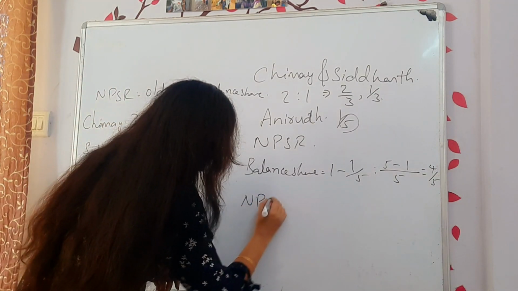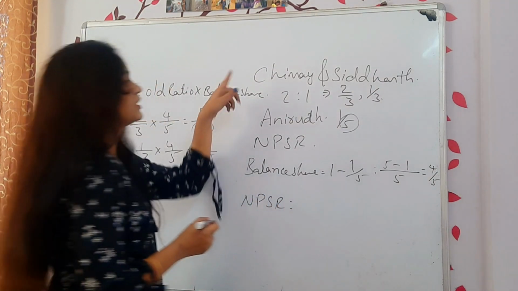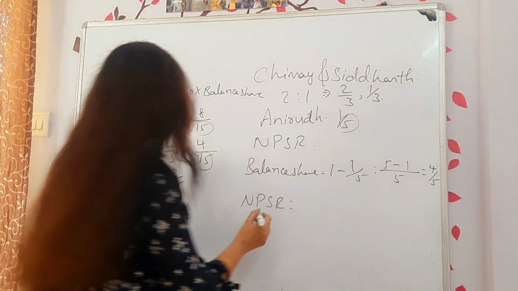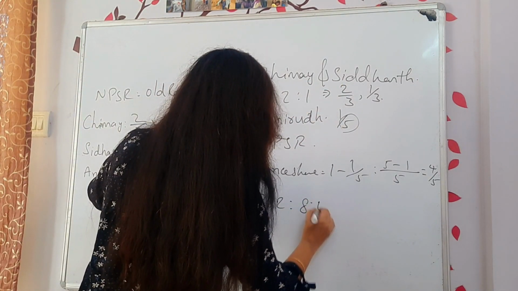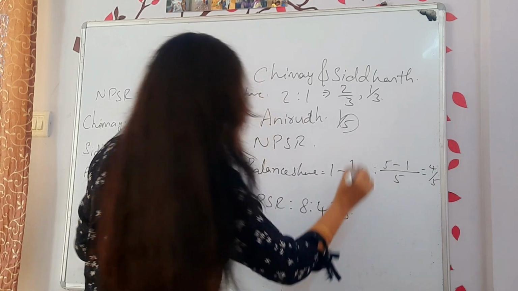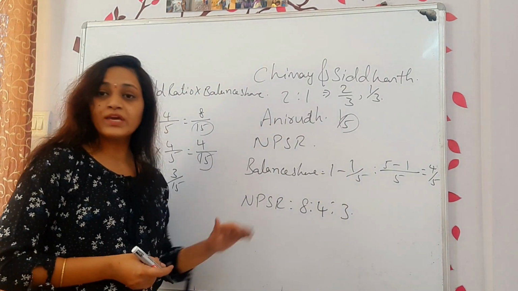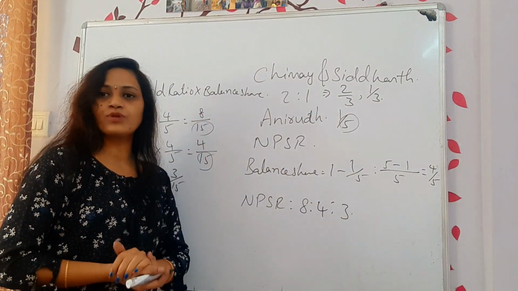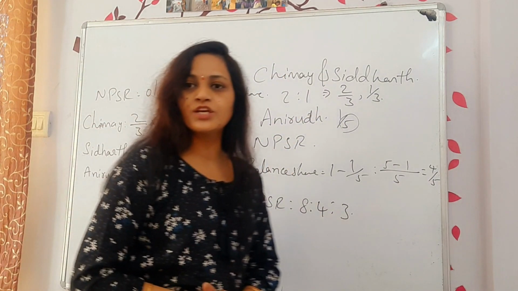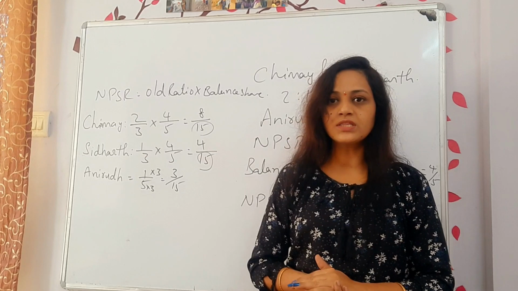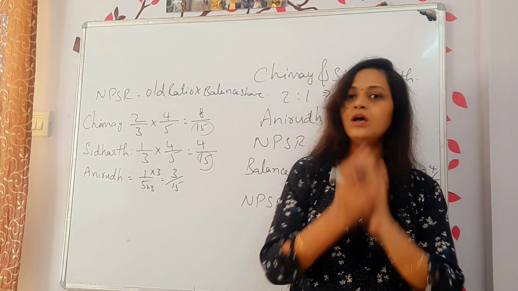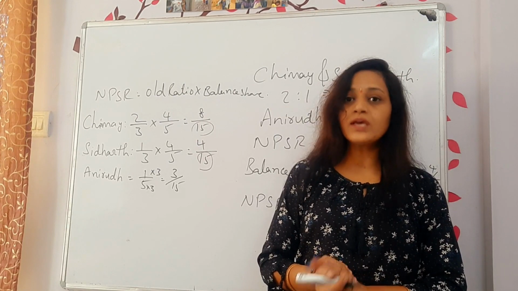New profit sharing ratio of Chinmay, Siddharth and Anirudh. What is that? 8:4:3. Okay? 8:4:3. This is how you will calculate the new profit sharing ratio, if they mention in the question only what is the share we are giving to the new partner. Okay? So what is the formula?